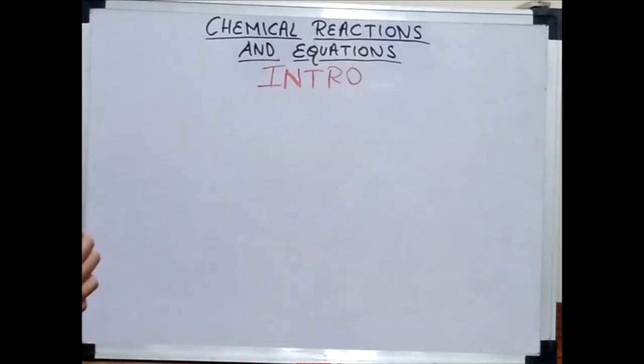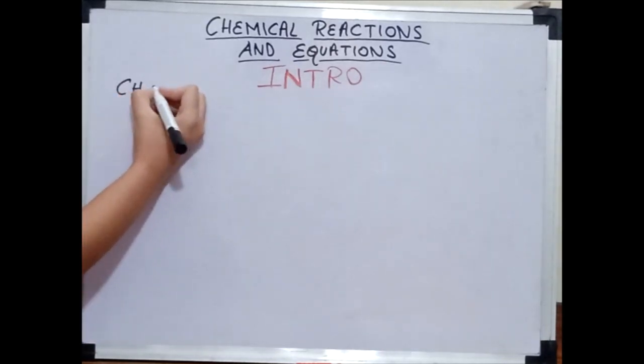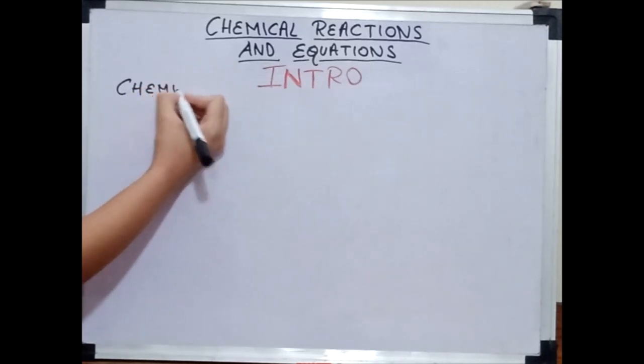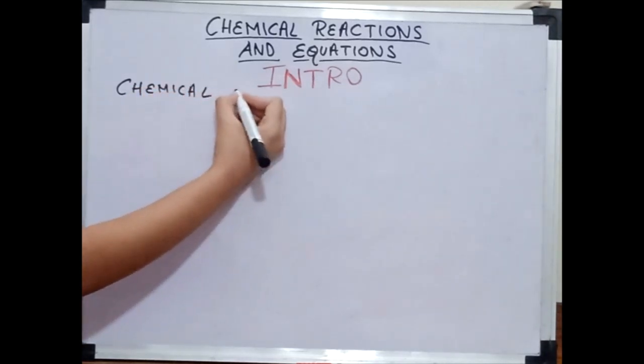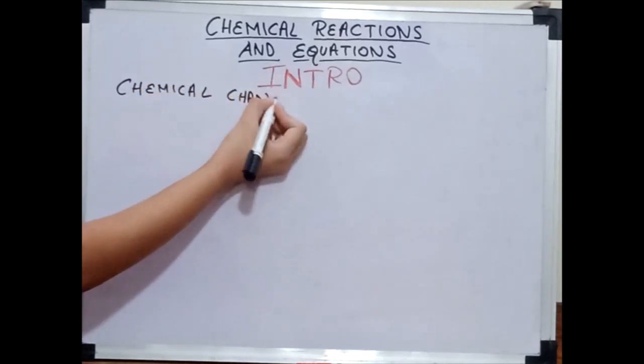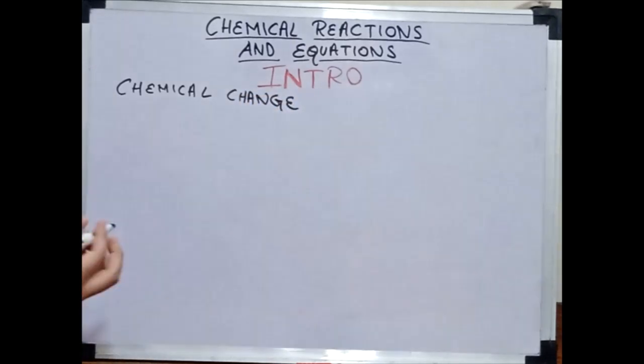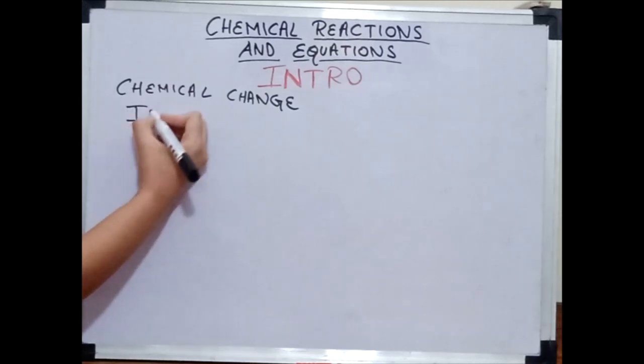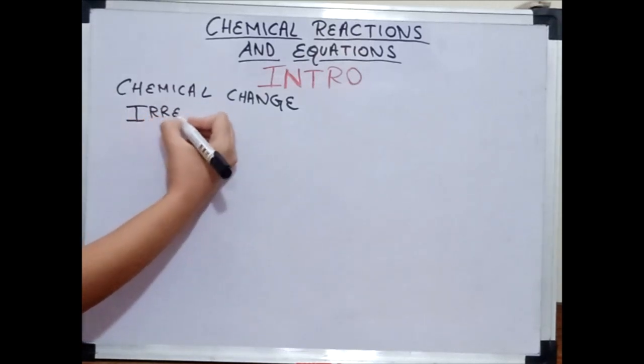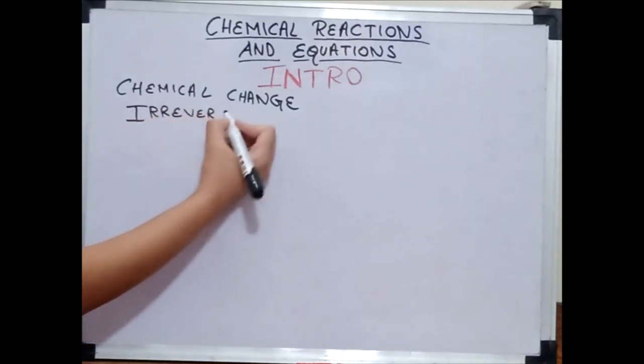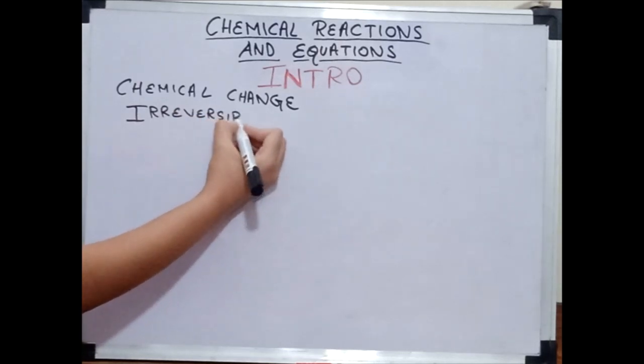What are chemical reactions? Before we talk about what are chemical reactions, first let us know what is chemical change. We all have learned in our previous classes that a chemical change is irreversible. Now, what do you mean by irreversible?